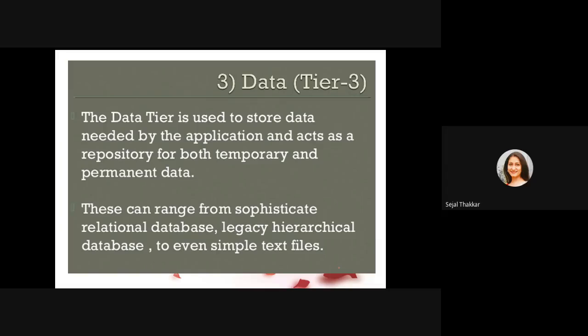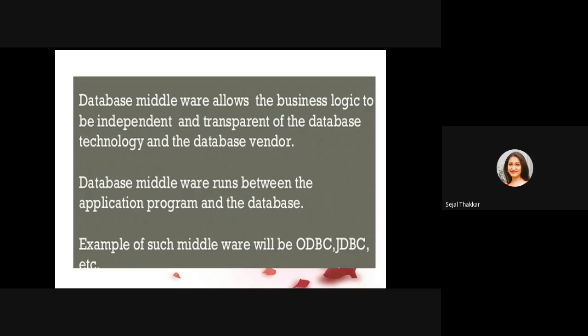The last one is the data tier, which is used to store the data needed by the application and acts as a repository for both temporary and permanent data. This can range from a sophisticated relational database or legacy hierarchical database to even a simple text file. Database middleware allows the business logic to be independent and transparent of the database technology and the database vendor. Database middleware runs between the application program and the database.